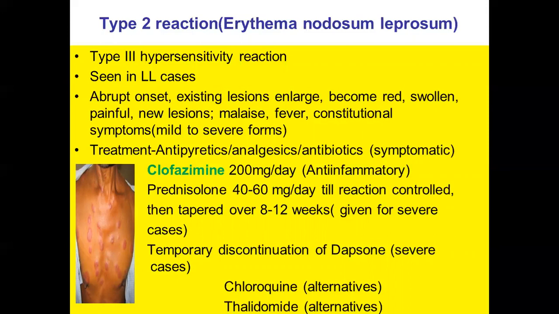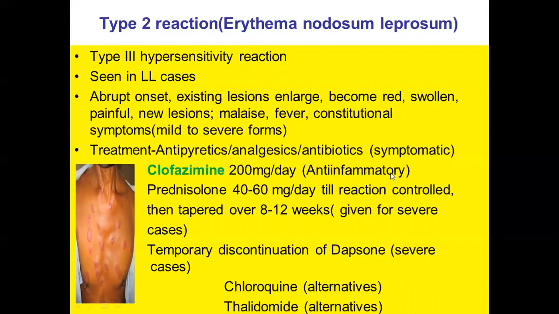The treatment includes symptomatic management with antipyretics, analgesics, and because an infection usually precipitates this reaction, antibiotics are also advocated. Clofazimine is the drug of choice. It has to be administered 200 milligram per day because of its anti-inflammatory action.